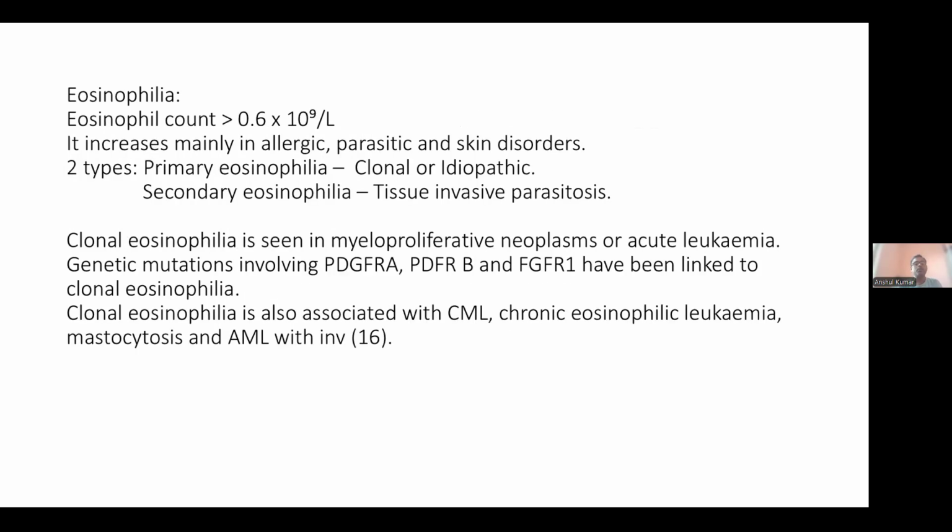Next comes eosinophilia. Eosinophils constitute about 2 to 6% of the total white blood cells. In absolute count, it is 0.04 to 0.4 x 10^9 per liter. If it is more than 0.6 x 10^9 per liter, it is denoted as eosinophilia. Eosinophilia increases mainly in allergic, parasitic, and skin disorders.